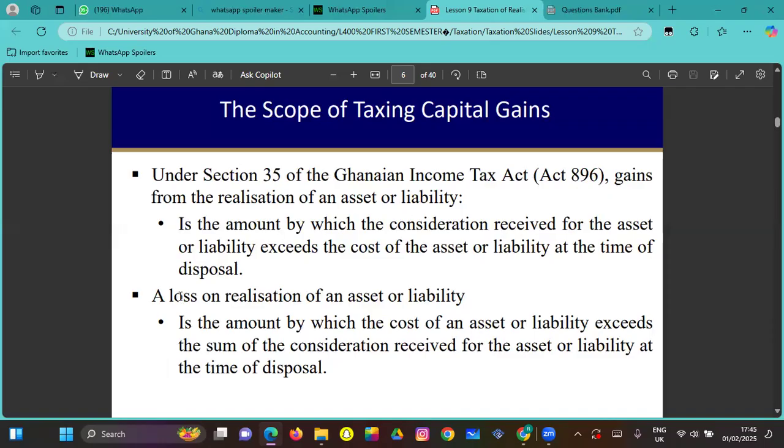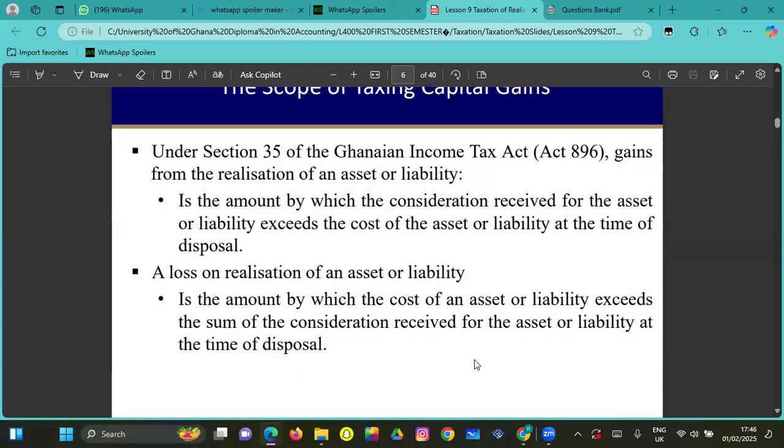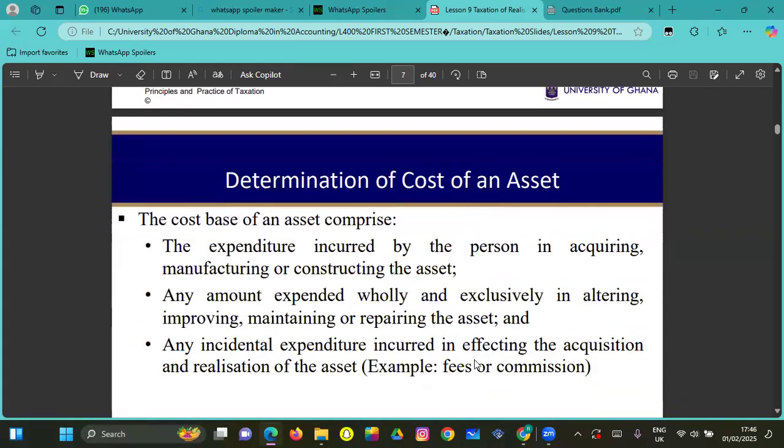Now, a loss on realization of an asset or a liability. A loss is when, let's say, you buy an asset for 50,000 and then you sell it for 40,000. You've made a loss on it. On a liability, for example, let's say you are owing someone 50,000, and because you were not able to pay early, it has now increased to, let's say, 60,000. You accumulated a cost on it. So a loss is the amount by which the cost of an asset or a liability exceeds the sum of the consideration received for the asset or liability at the time of disposal.